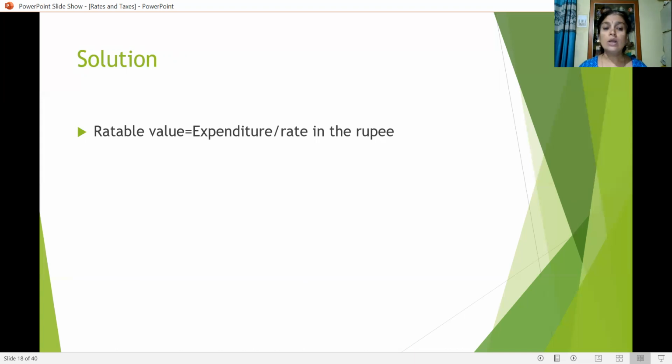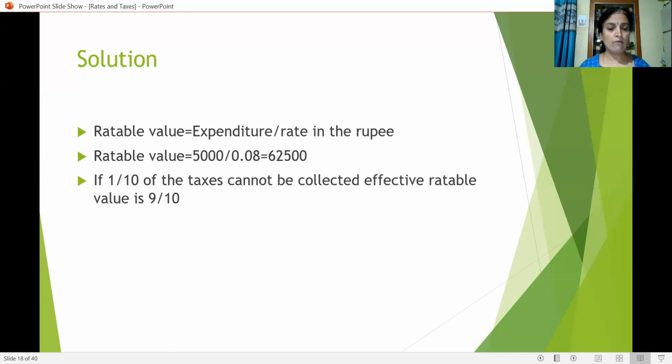What is rateable value? Expenditure divided by rate in the rupee. So here 5,000 is the expenditure divided by the rate in the rupee, that is 8 paise, 0.08. So we are getting 62,500. That is the rateable value. Okay, now we know that 1/10 of the taxes cannot be collected. That means how much is collected? That is 9/10, because 1/10 cannot be collected. 1 minus 1/10, that is 9/10 can be collected.